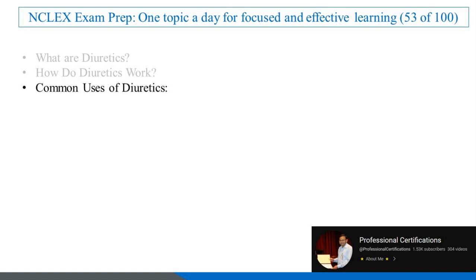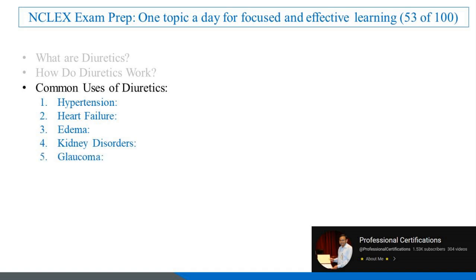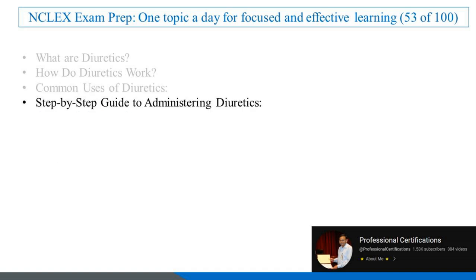Common uses of diuretics. Diuretics are used to treat a variety of conditions, including: 1. Hypertension, high blood pressure. 2. Heart failure, to reduce fluid overload and improve heart function. 3. Edema, swelling caused by fluid retention, often due to liver, kidney, or heart conditions. 4. Kidney disorders, to manage fluid balance in chronic kidney disease. 5. Glaucoma, certain diuretics reduce intraocular pressure.